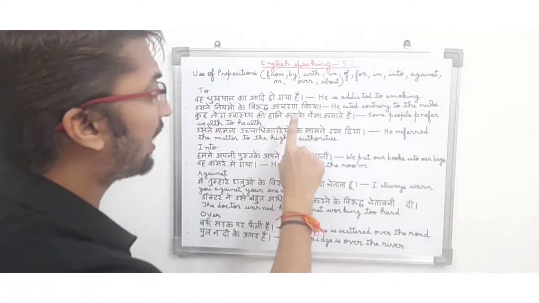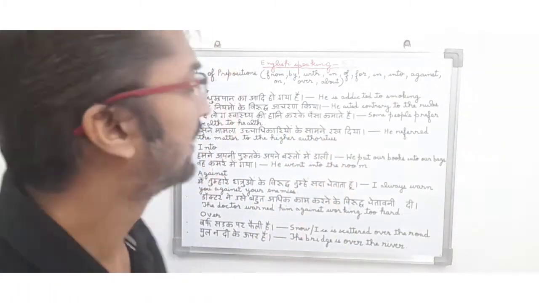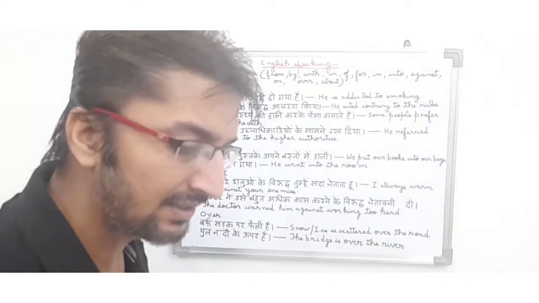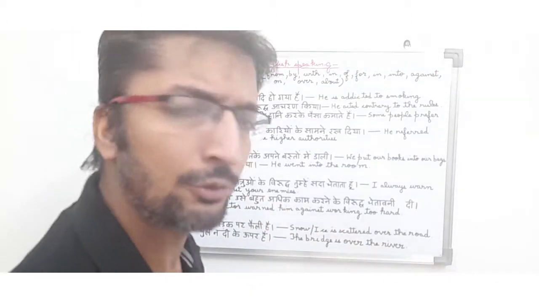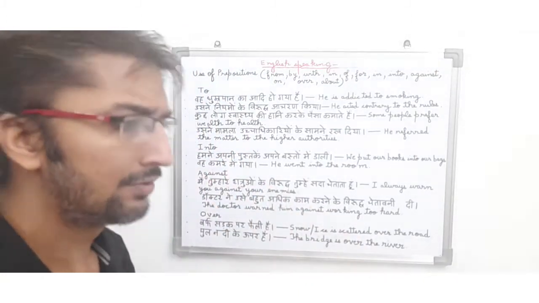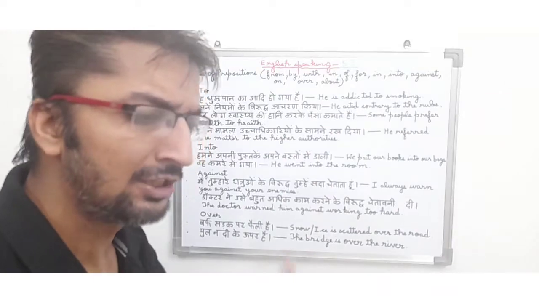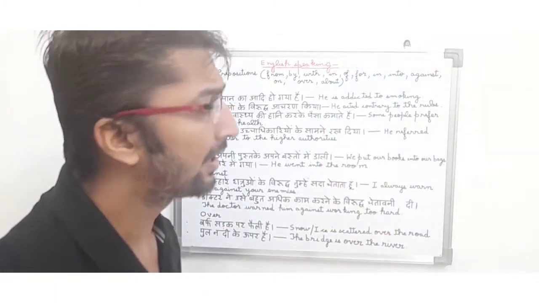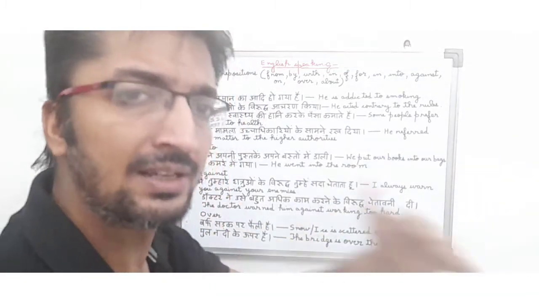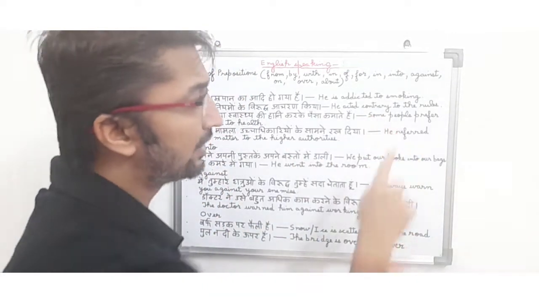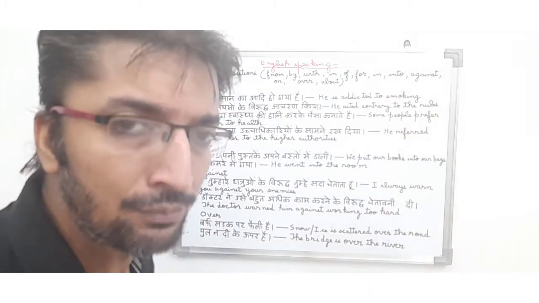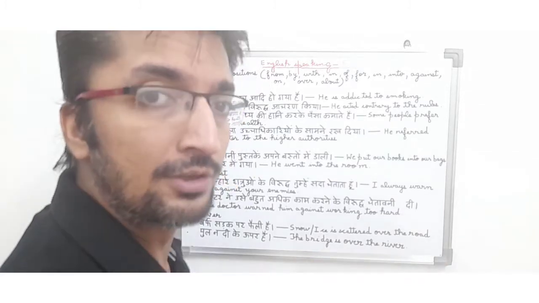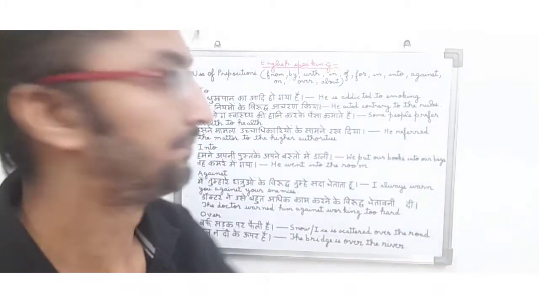उसने नियमों के विरुद्ध आचरण किया. So in English it means he acted contrary to the rules. So in this sentence the person is basically telling about the bad quality of a person. He is saying उसने नियमों के विरुद्ध आचरण किया, मतलब उसने नियमों का अच्छी तरह से पालन नहीं किया. So in English it means he acted contrary to the rules. So friends, basically it is a past tense and here you can see to is used before the rules, and to is a preposition being used in this sentence because they are telling about the rules. So we will use to before the rules.